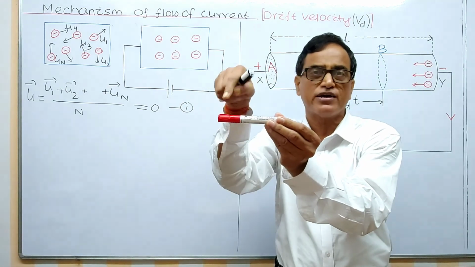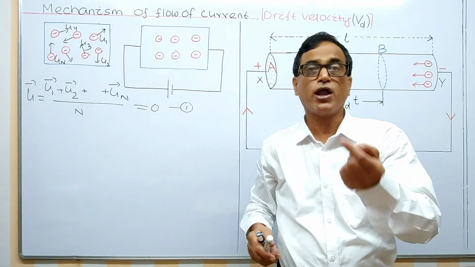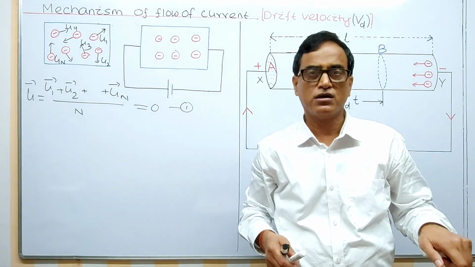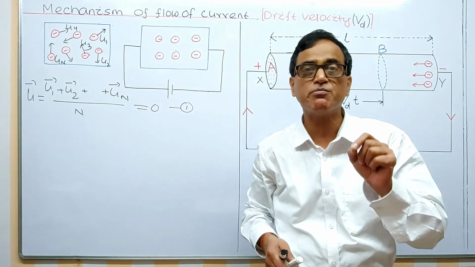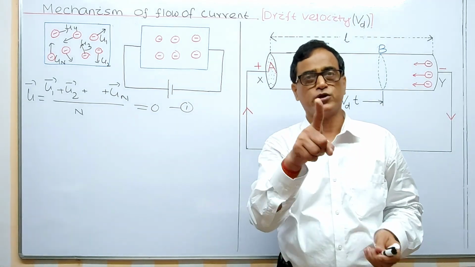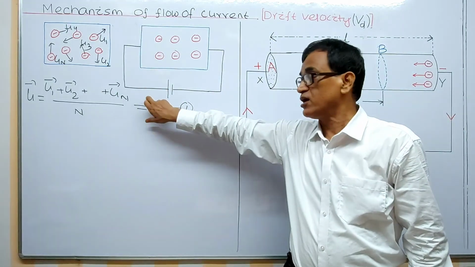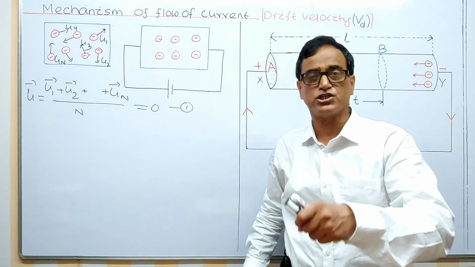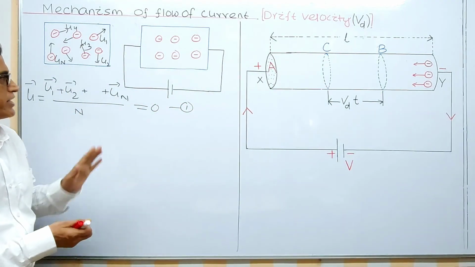That's why if you take the average of this one, this plus this becomes 0. 3 meter east plus 3 meter west can be 0, but 3 meter plus 3 meter cannot be 0. That's why this is an important conclusion you should remember: average velocity is 0, but average speed is not 0. Remember this very fundamental MCQ or very fundamental question.